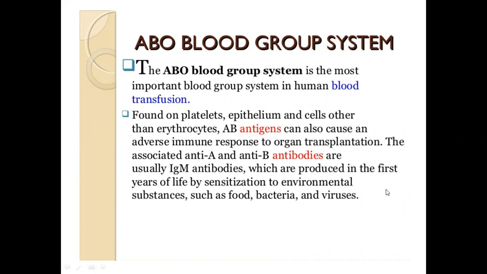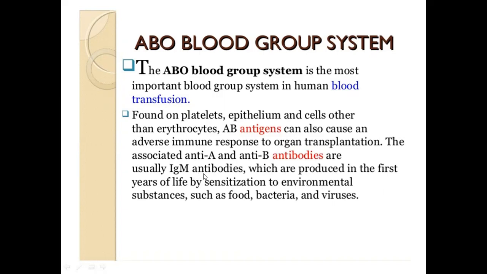The associated anti-A and anti-B antibodies are usually IgM antibodies, which are produced in the first years of life by sensitization to environmental substances such as food, bacteria, and viruses. What does it tell us? It means that antibodies become well developed after birth. That's around 3 to 6 months, as it needs to be sensitized by the environment.